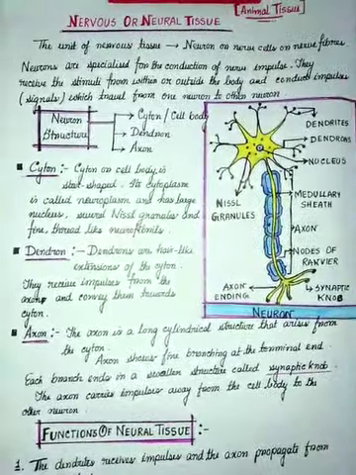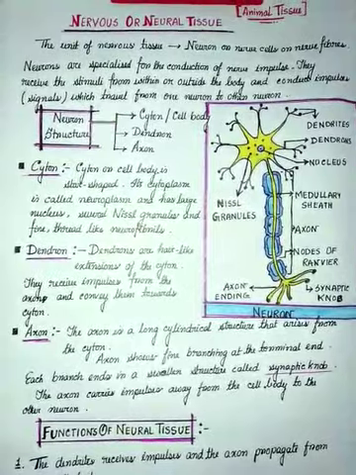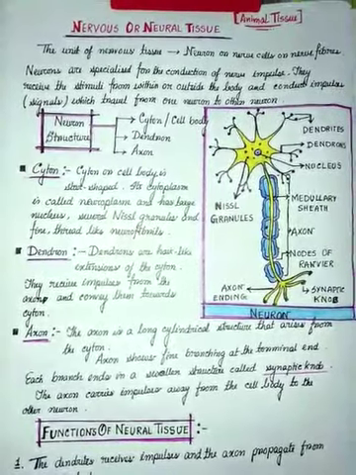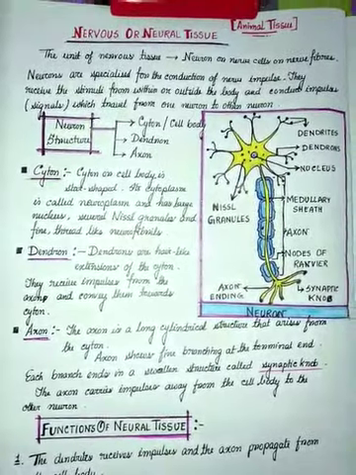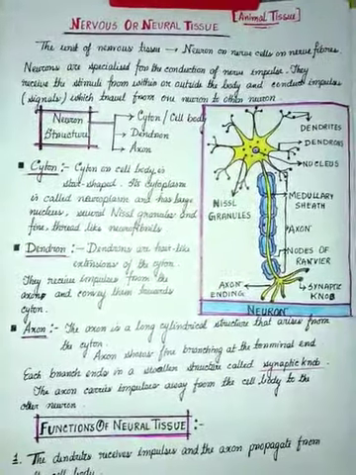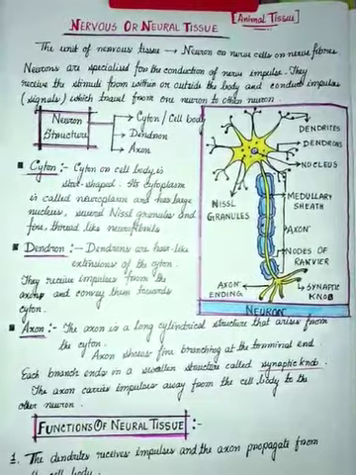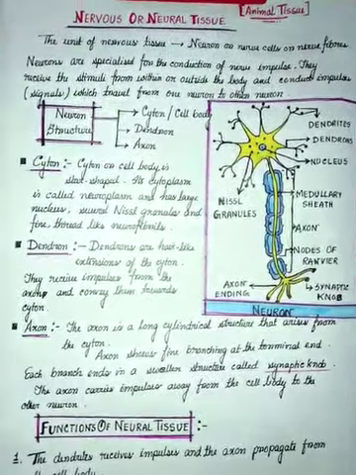So one neuron means the nerve cell. So obviously the nervous tissue is made up of the nerve cells. So the conduction of this impulse is going on from one neuron to the other neuron, or from one nerve cell to the other nerve cell.